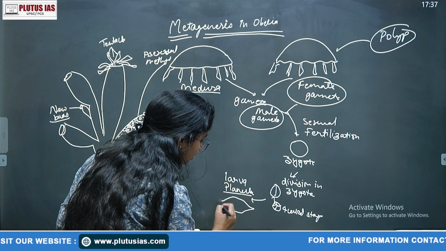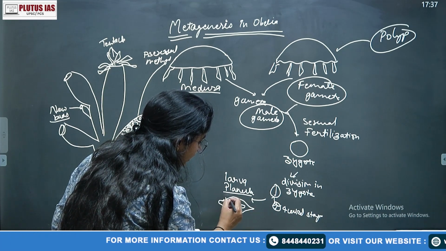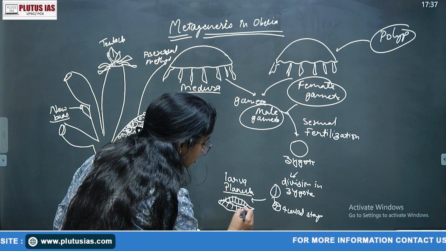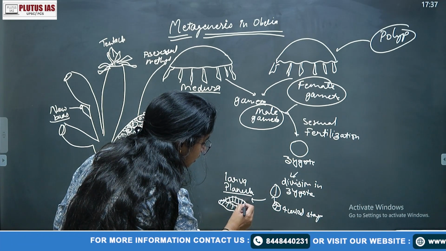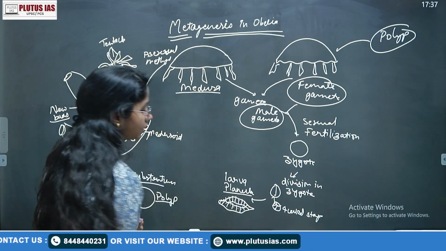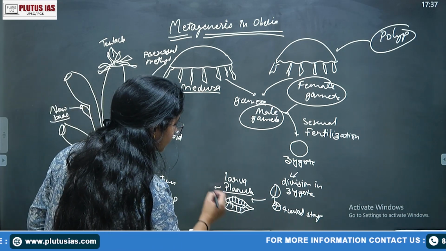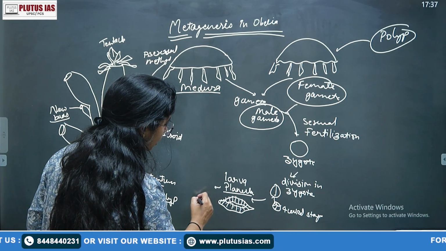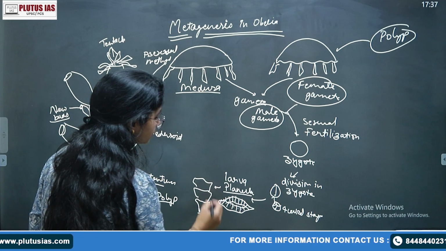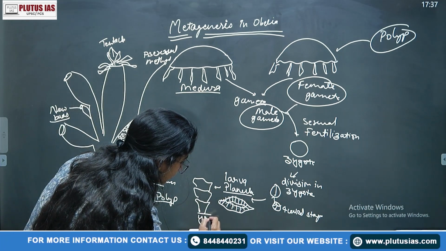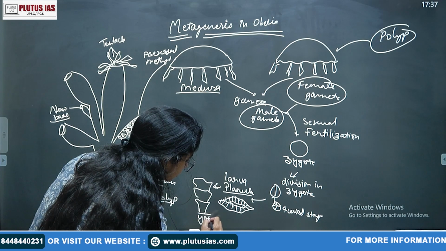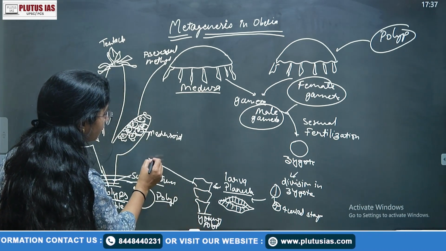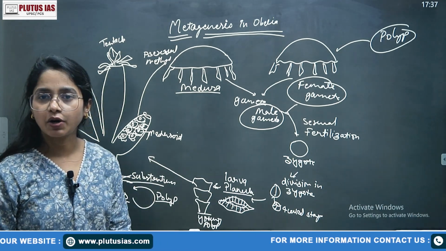If we show the development of the planula larva, it is like this. There is true segmentation or false segmentation, of course the false segmentation, because the true segmentation starts from the annelid class, right? So in the lower invertebrates there is no true segmentation of the body. This planula larva gets attached to a kind of substratum and starts forming into your young polyp. The larva gets transformed into your young polyp, and this young polyp further develops into the adult body or the adult polyp.